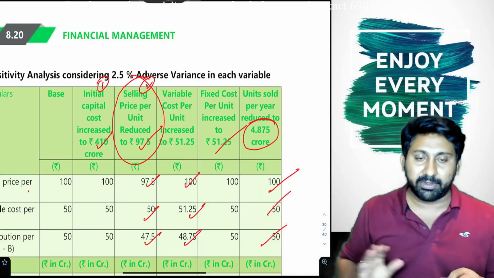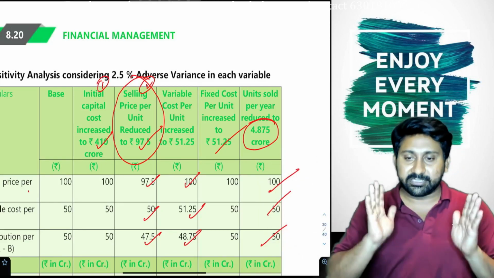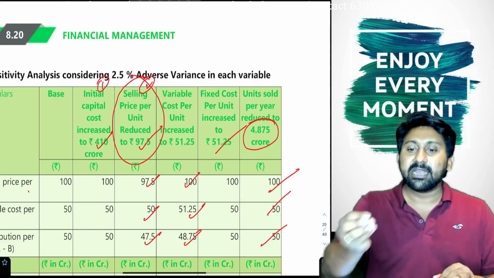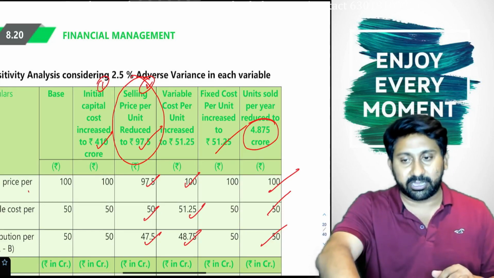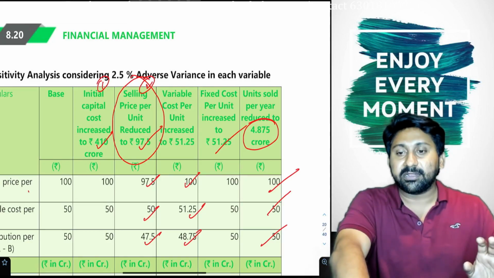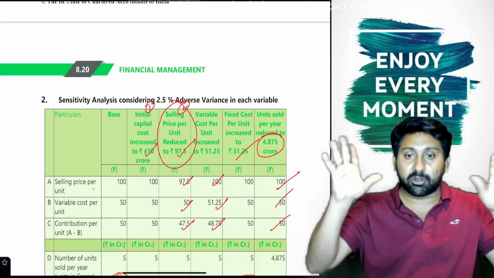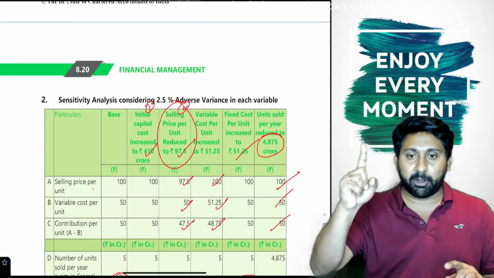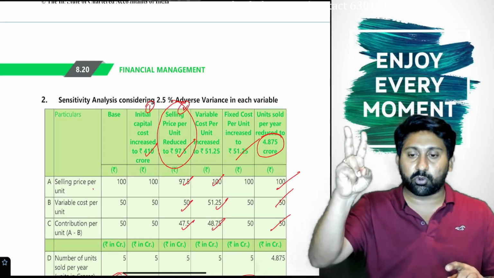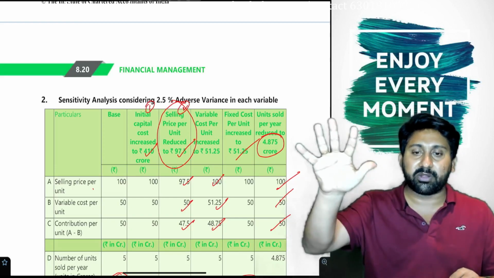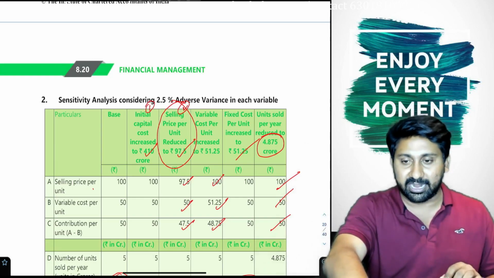Similar problems will come in the examination. This is what I want to convey. I promised I would complete in 1 hour 30 minutes; with 10 minutes extra, in 1 hour 40 minutes we have completed this entire concept of risk analysis in capital budgeting. 6 concepts we have done. First, probability, variance, standard deviation, coefficient of variation. Next, certainty equivalent, risk adjusted discount rate, scenario analysis, sensitivity analysis.